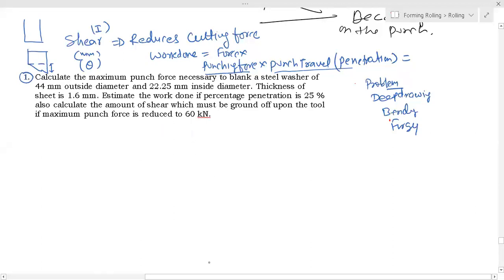What is the doubt? Somebody asked a doubt. Calculate the maximum punch force. So the question is: calculate the maximum punch force necessary to blank a steel washer of 44 millimeter outer diameter and 22.25 millimeter inside diameter. So you have to punch a washer, right? You have to calculate the maximum force.